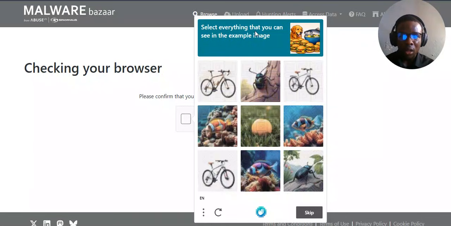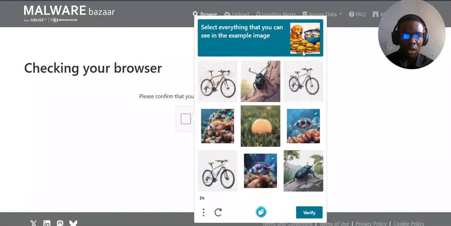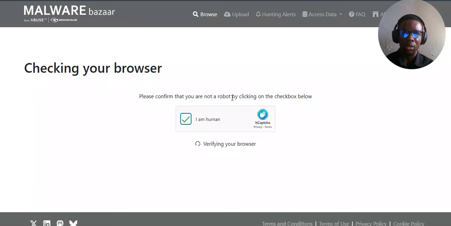Now, okay, so that's everything you can see in the example image. All right, I saw a fish, a dog. Can't find a dog. Can't find a hamburger. Is this a hamburger? Yeah. Oh god, I don't really like these things, but let's go on with it. Let's get on with it. All right.